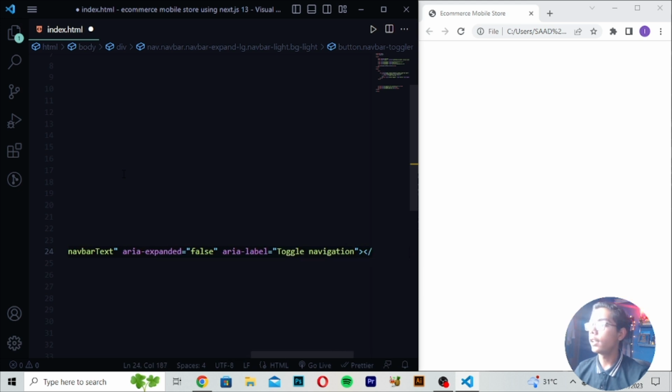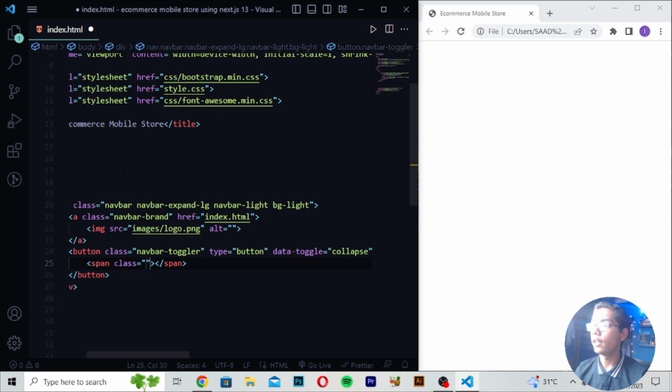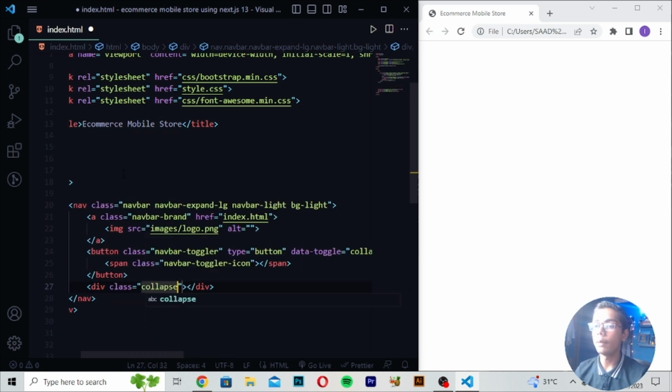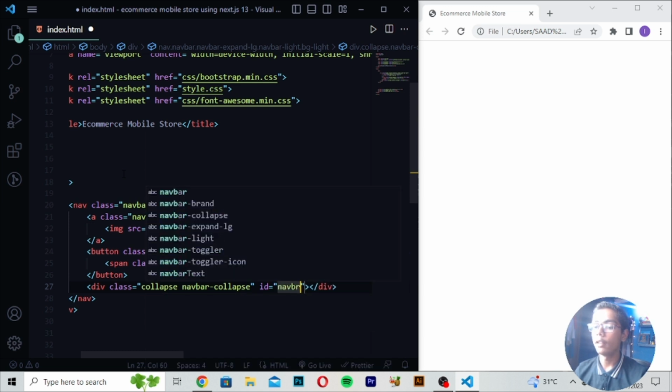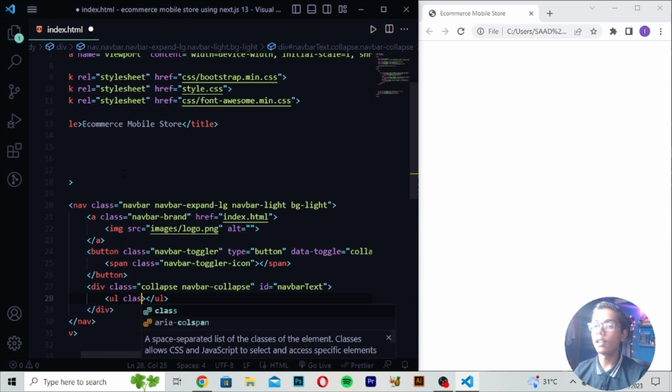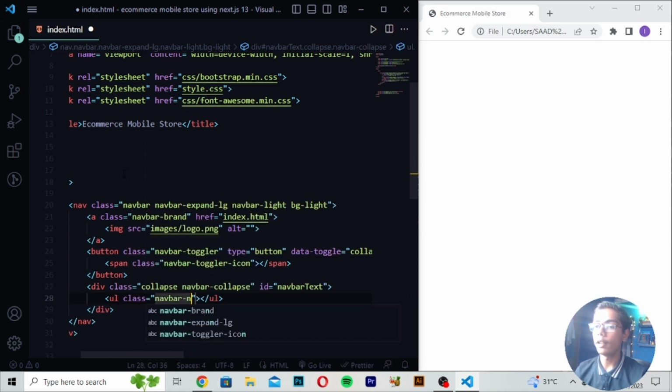After writing this tag, you have to write a span tag with class, and in this class I will be writing navbar-toggler-icon. Then you have to write a div with class, and in class I will be writing collapse navbar-collapse. Then after writing this tag, you have to write id navbar text, and then you have to move down and write a ul tag, and write class, and in class I will be writing navbar-nav, and here you have to write mr-auto.